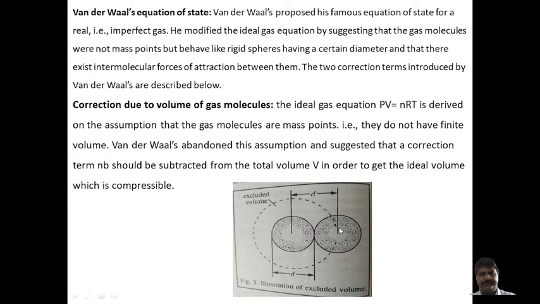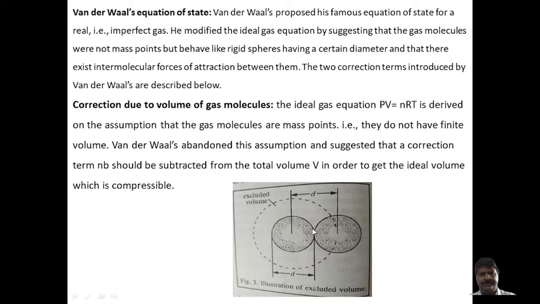Suppose we consider the excluded volume of the molecules, which will be surrounding here. The molecular diameter is the distance between the outermost electrons of the particular molecule.